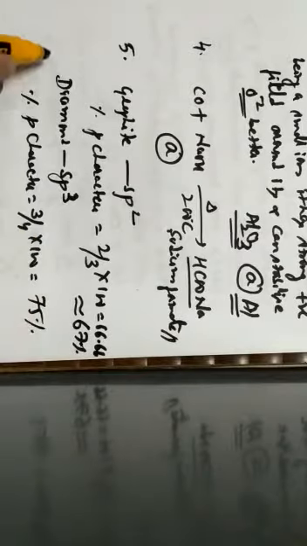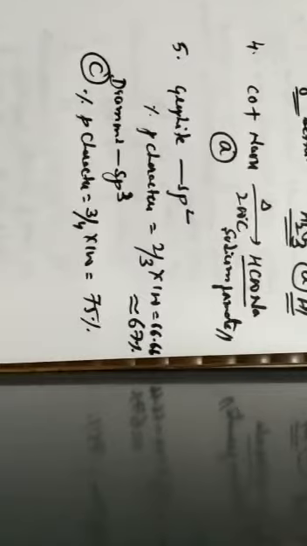When it comes to diamond, it shows sp3 hybridization. Therefore, the percentage of p character is, out of a total of 4 parts, p character is thrice, that is 3 by 4 into 100, which is nothing but 75%. Hence, the correct option for the given question is option C, which is given by 67 and 75%.